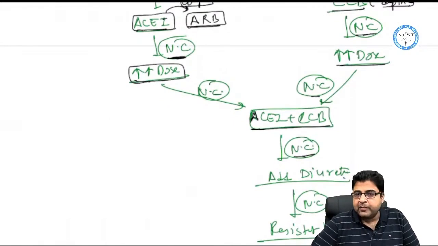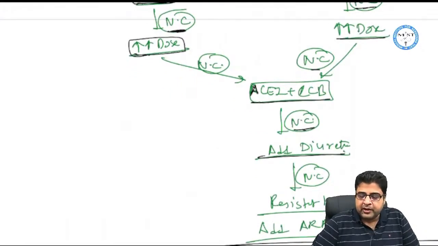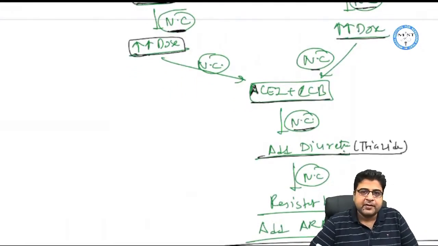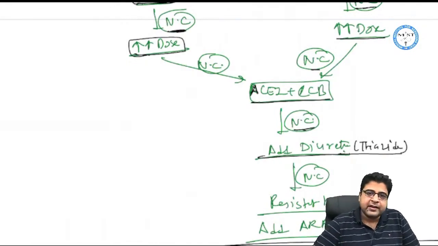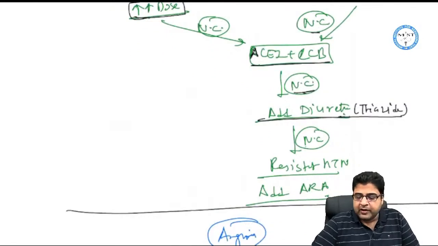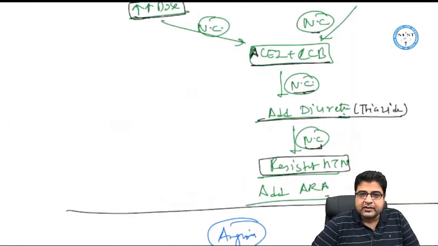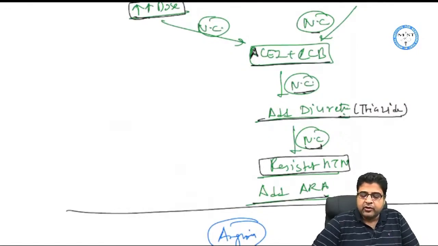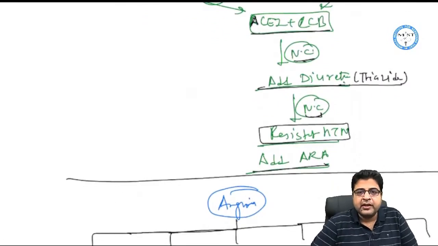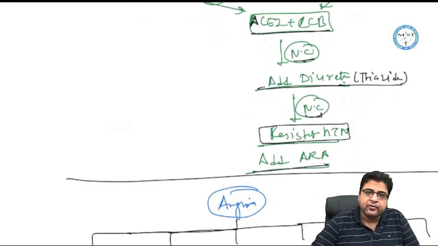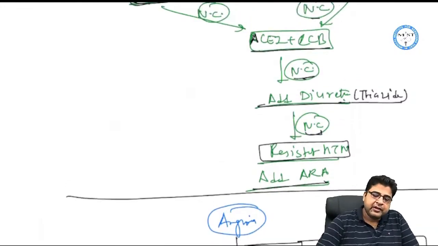Now, even after that, if the BP is not controlled, you have to add the third medicine, that is a diuretic, and mostly we prefer to add a thiazide diuretic. Which thiazide diuretics are best? One is chlorthalidone, the second is indapamide. Even after that, if the BP is not controlled, you label this patient as a case of resistant hypertension, and then you have to add the fourth medicine, that is ARA. So ARA is the fourth medicine that you will add in cases of resistant hypertension.